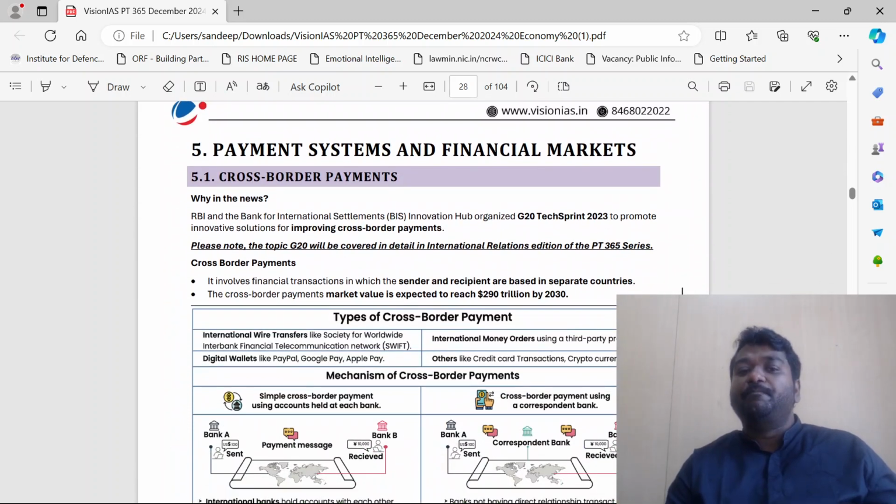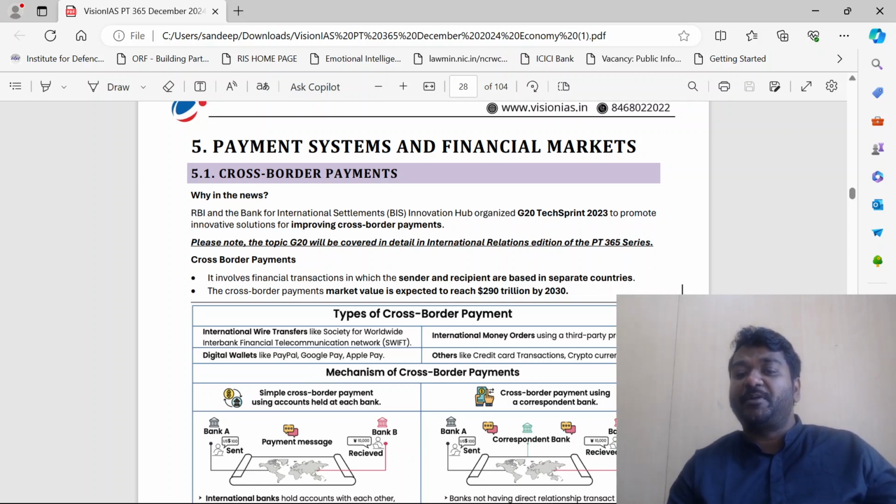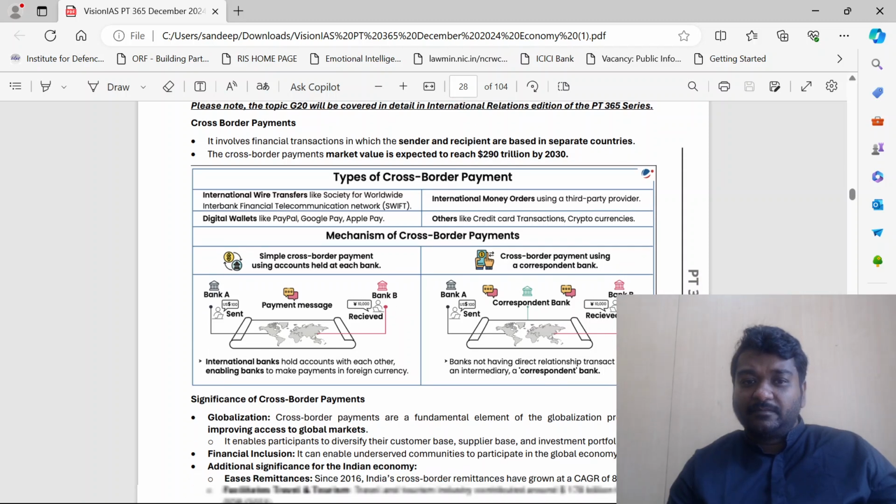Okay. Payment systems and financial markets. RBI and the Bank for International Settlements Innovation Hub, G20, to promote innovative solutions for improving cross-border payments. International wire transfers like the Society for Worldwide Interbank Financial Telecommunication network, digital wallets, others, credit cards and all.